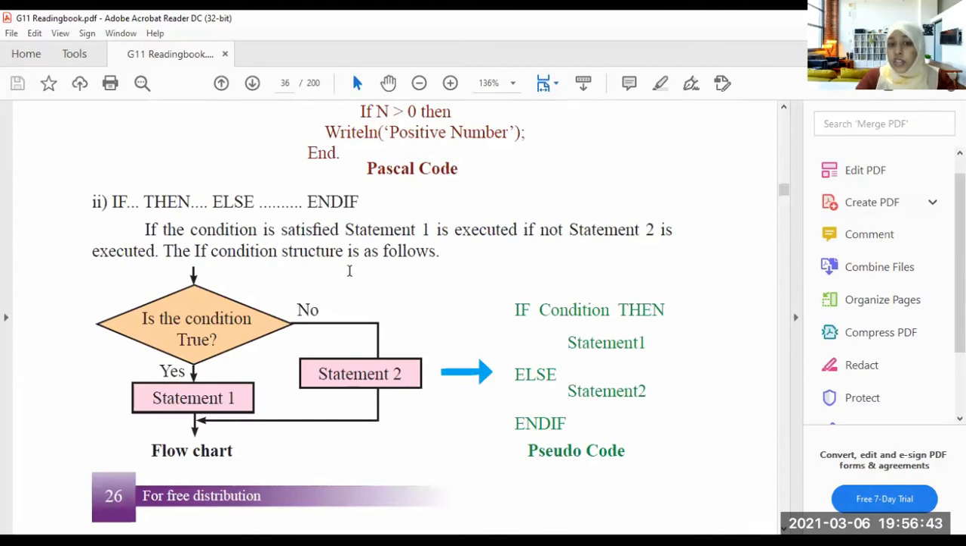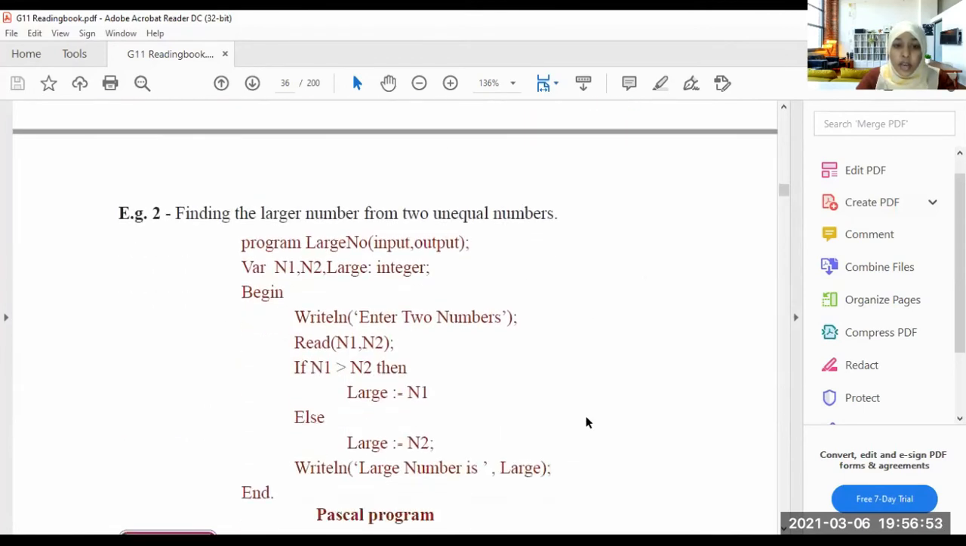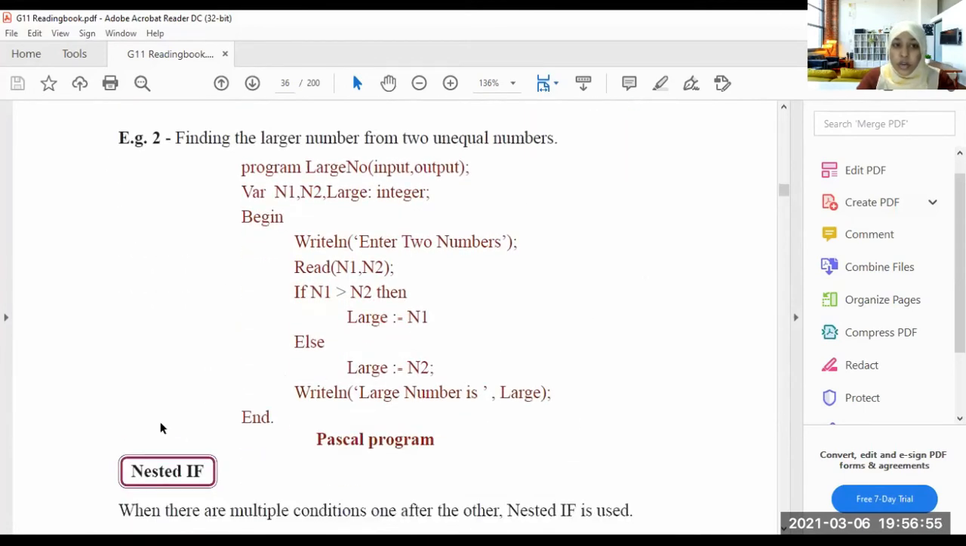The if condition structure is as follows. If condition, then statement 1, else statement 2, end if. Right, this is the pseudocode. Now we are converting the pseudocode into a Pascal program, finding the larger number from two unequal numbers. Program large number, input and output are there.